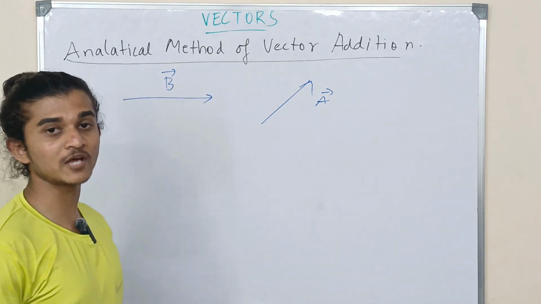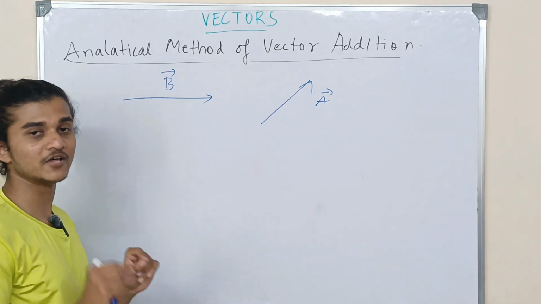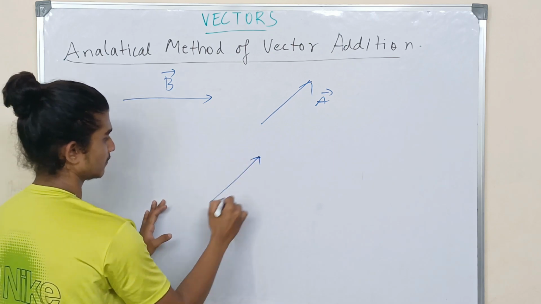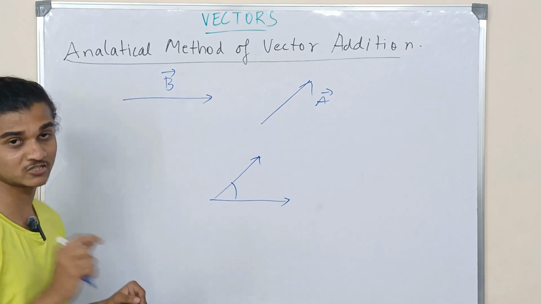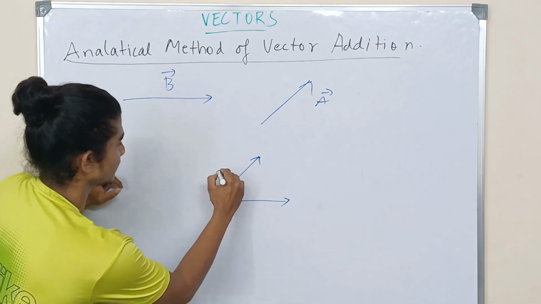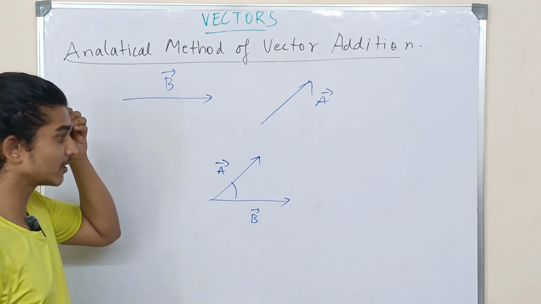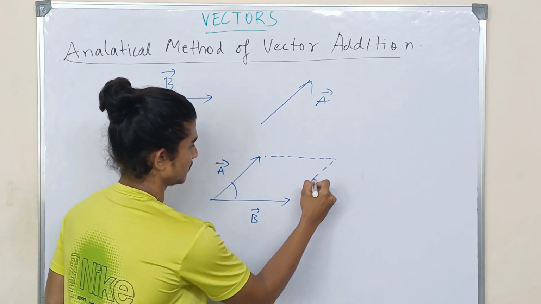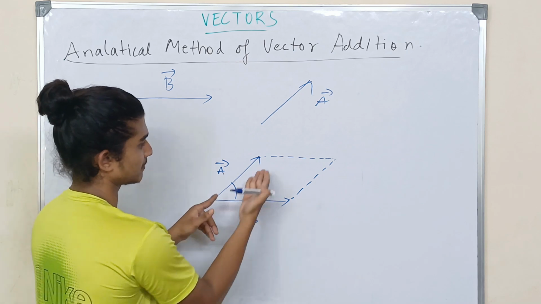As I told you, the angle between two vectors is what you get if you join the tails of the two vectors. So I'm going to join the two tails without altering any direction. That should be in your mind. You should just do it as a copy paste, like shifting this till here. Next, I'm going to draw a parallelogram in such a way that this side is parallel to vector A, whereas this side is parallel to vector B.